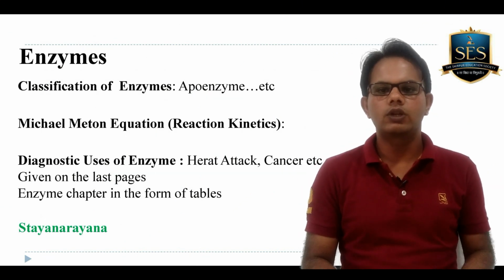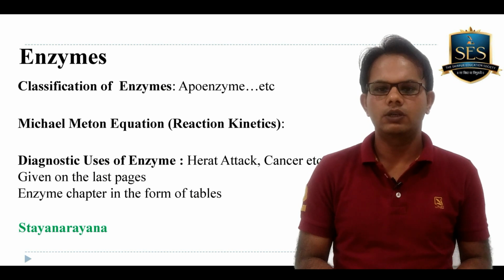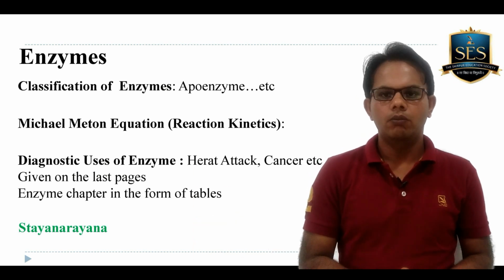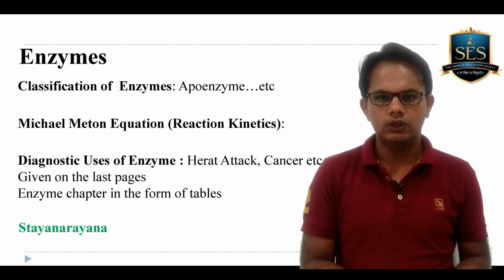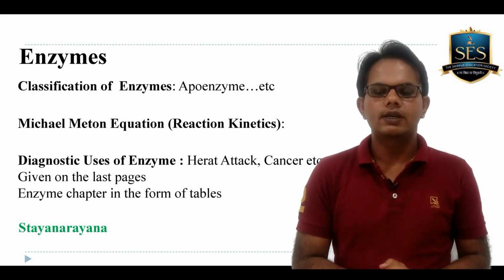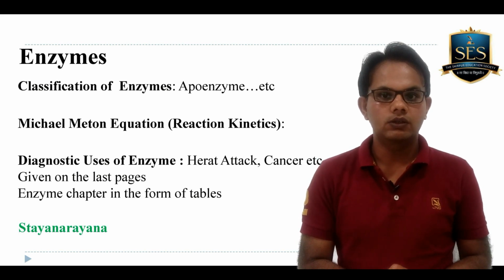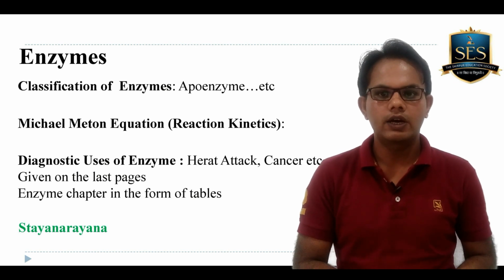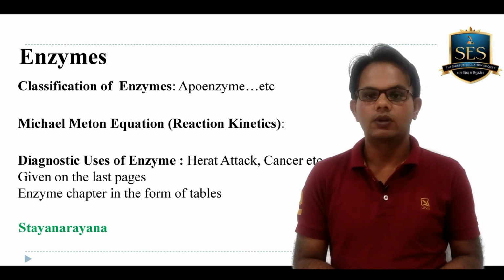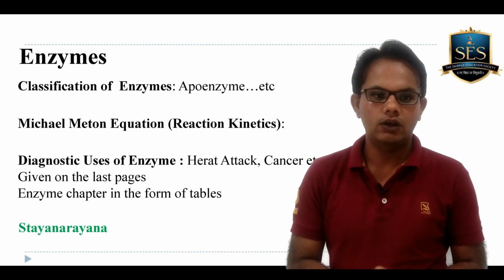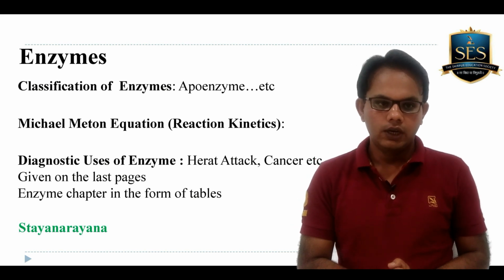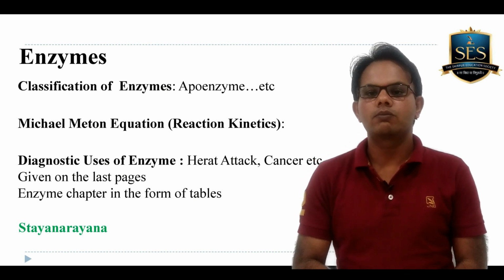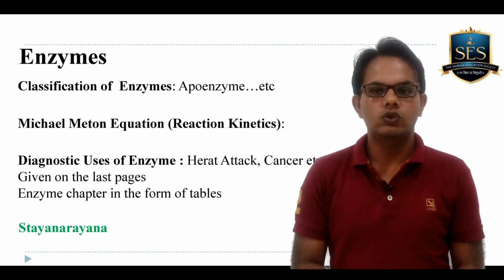In enzymes, you should read the classification of enzymes, like apoenzyme and the different types of enzymes they have given over there. The second thing is that you also need to read enzyme kinetics, and in enzyme kinetics you will get the Michaelis-Menten equation. So in a proper way you should read about the Michaelis-Menten equation. And the third important thing from enzymes is the diagnostic use of enzymes.